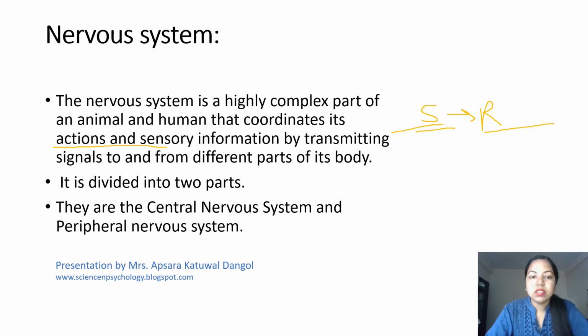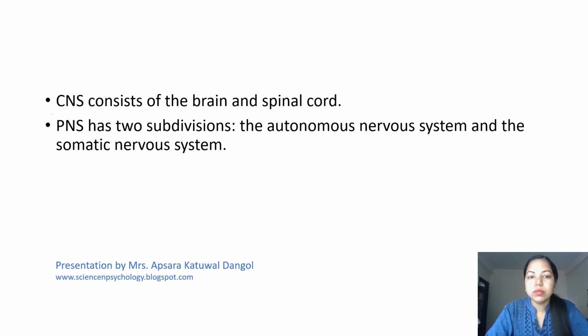So the nervous system is usually divided into two parts, that is the central nervous system and the peripheral nervous system. But in this video, we will only be discussing the central nervous system. So let us start with this topic. The central nervous system consists of the brain and spinal cord. And the peripheral nervous system has two subdivisions, that is the autonomic nervous system and the somatic nervous system. In a further video, we will also be discussing the peripheral nervous system.